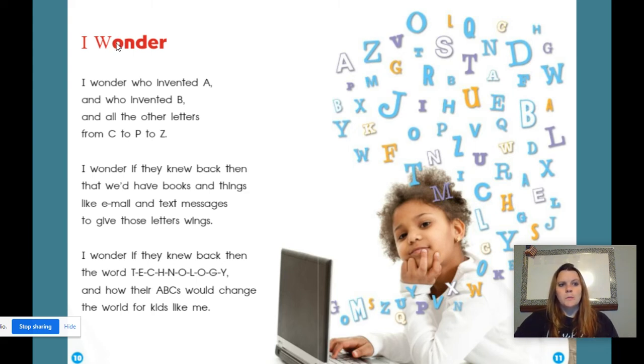Now, I noticed something about the vowel sound at the beginning of the word wonder. I see an O, and I know that O can say ah, and I know that O can say its name, O. But when I say wonder, it doesn't sound like either of those sounds. Do you remember what a schwa is? Remember, a schwa is a vowel sound that sounds kind of like a short U sound, like in the word up, right? I don't see a U here, but that tells me that this is a schwa sound, like in under, okay? It has an approximate sound, and we call that a schwa.